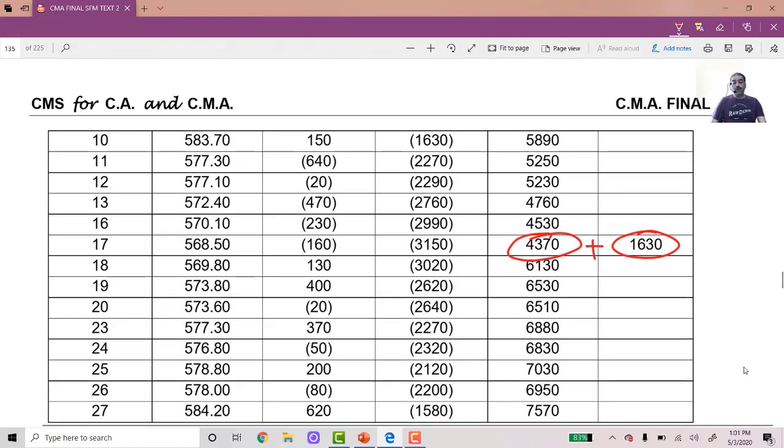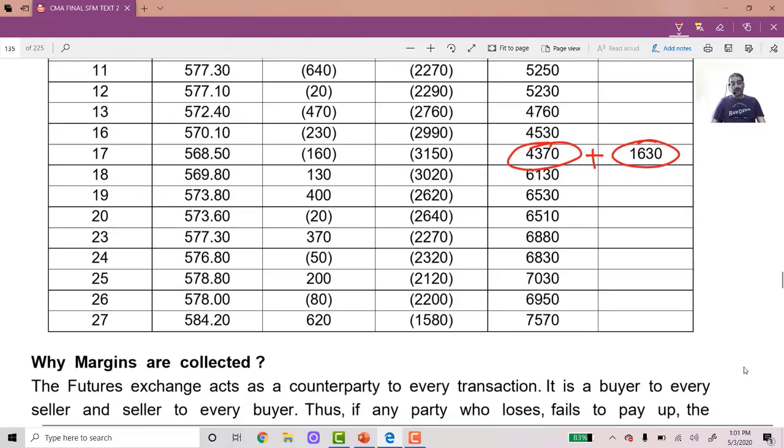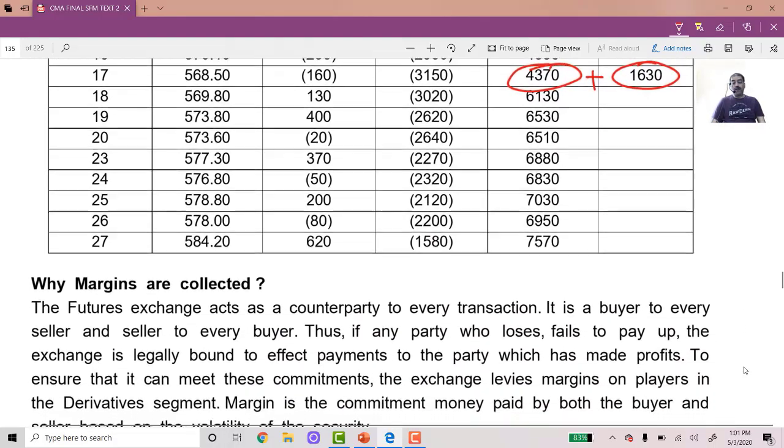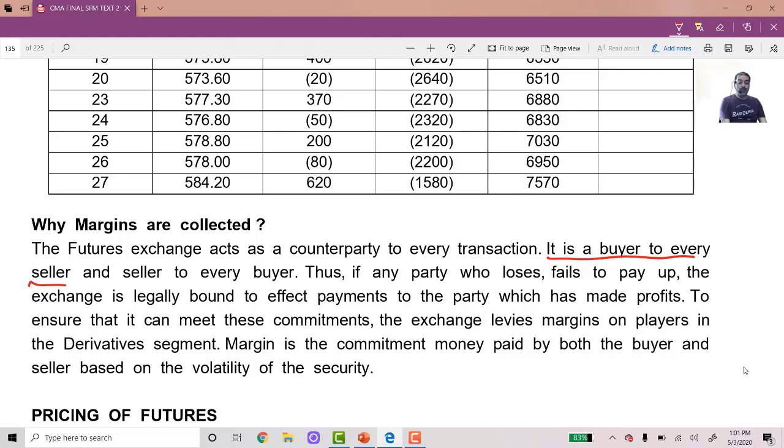Correct? So this is what I wanted to explain to you, marking to market. Why are margins collected? The futures exchange acts as a counterparty to every transaction. It is a buyer to every seller and a seller to every buyer. Because the buyer has to buy from the exchange, the exchange becomes a seller. The seller has to sell to the exchange, so the exchange becomes a buyer. So it is a buyer to every seller and a seller to every buyer.